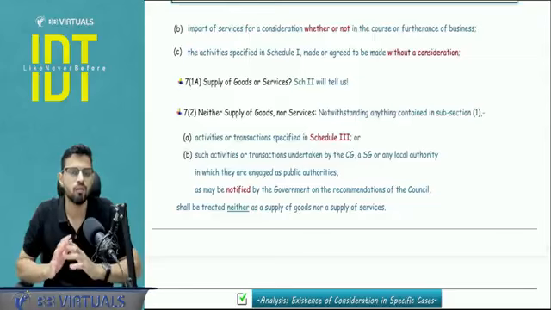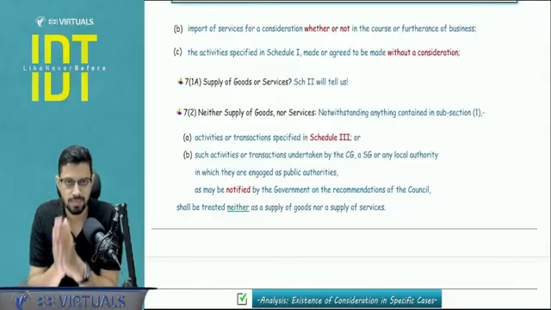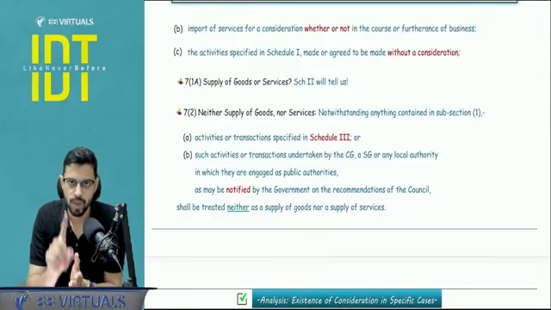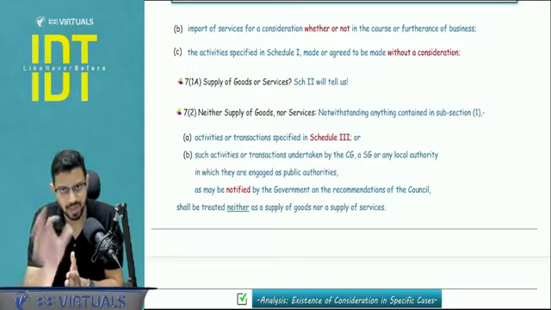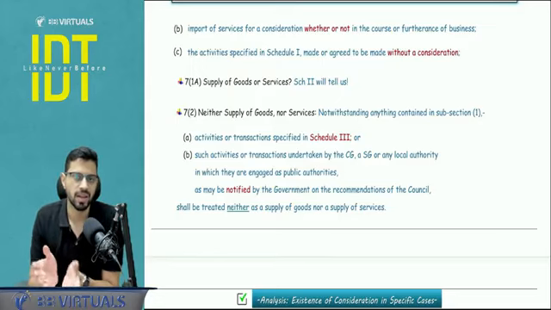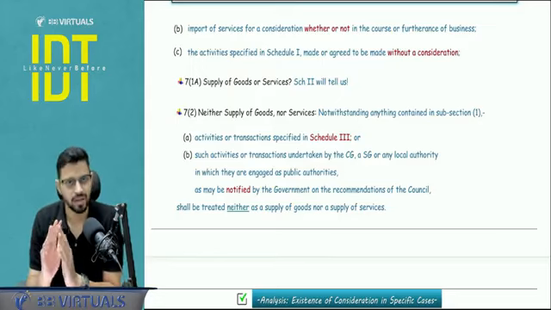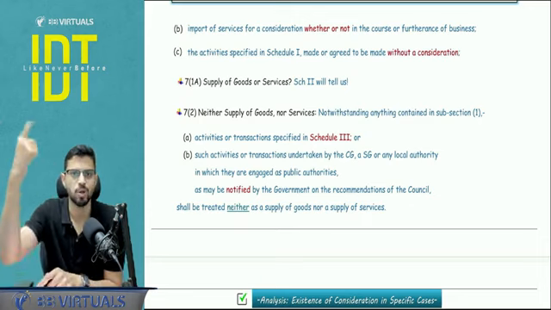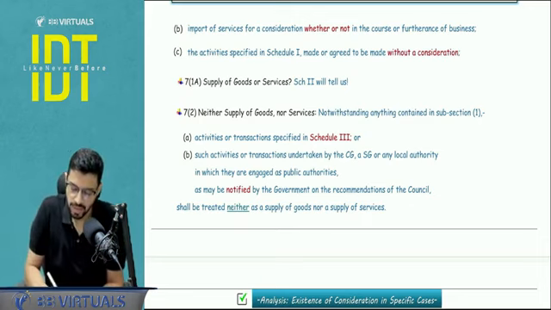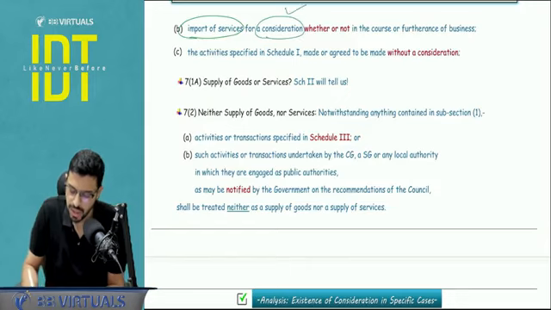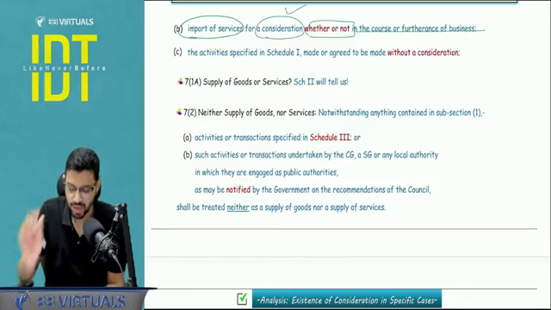Now comes 71B. What is 71B? 71B is simple, one thing. It states that if you are importing your services and you are paying consideration, then regardless of whether it is for your business or not, it will be a supply. So this is an exception to the parameter of business. Okay, so mark this point that there is an import of service, not goods. There is a consideration, but the business condition is not relevant.